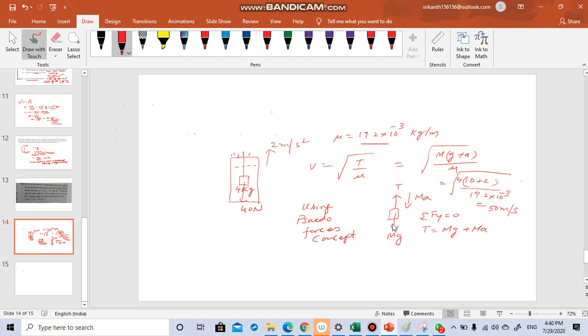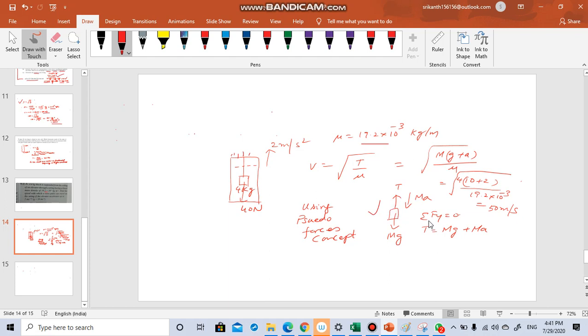So this weight is acting downward and tension is acting upward. This elevator is going with an upward acceleration. By applying the pseudo force concept, when you apply a reverse and equivalent force, pseudo force being an imaginary force, this problem converts into a static problem. There have been videos made on that topic. If you want, you can go and see the videos. So this arrangement has now been converted into a static equilibrium problem.